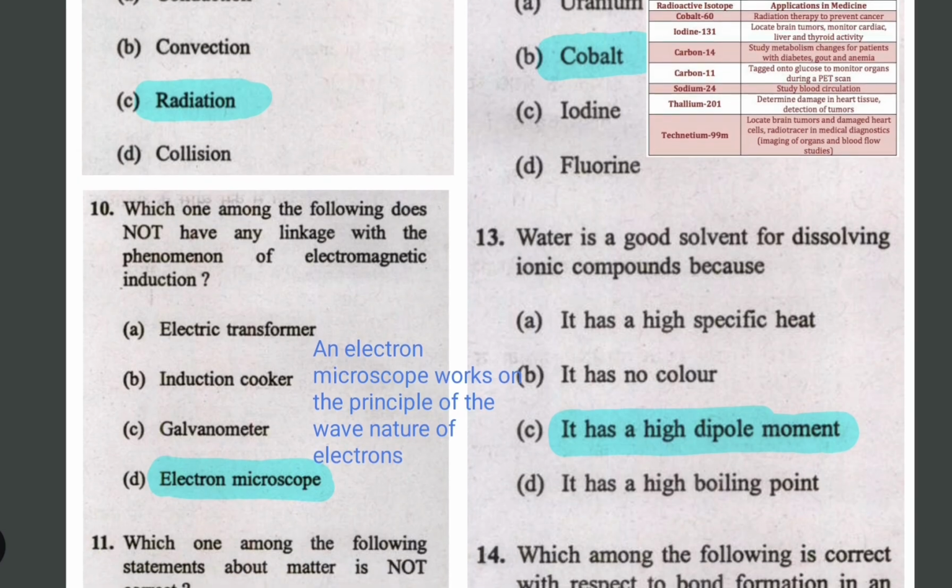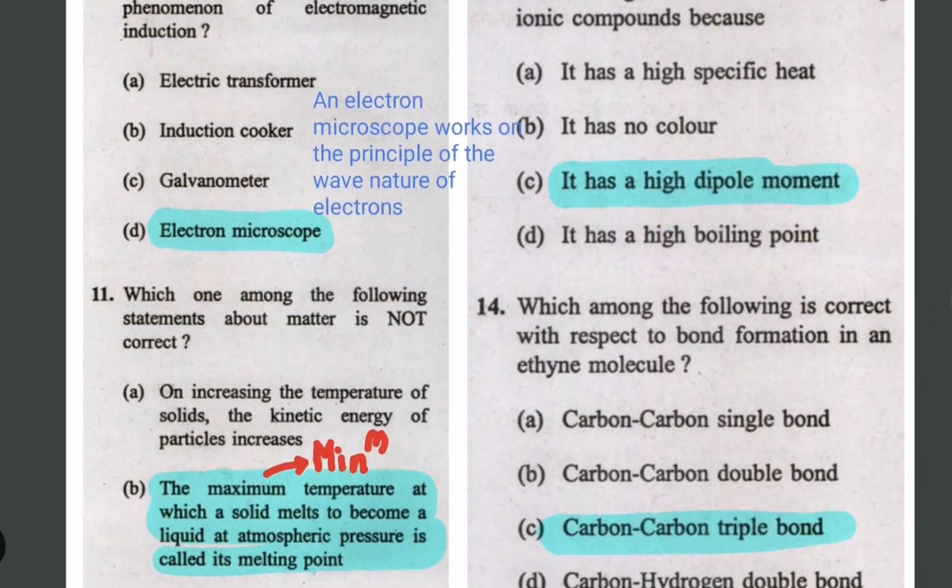And then the 10th question: which one does not work on the phenomenon of electromagnetic induction? The electron microscope works on the principle of the wave nature of electrons. You don't need to go into detail, just remember that it works on the principle of the wave nature of electrons.